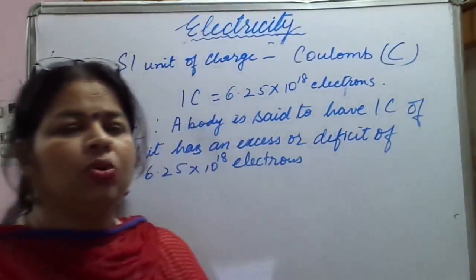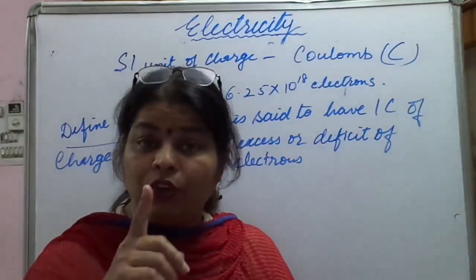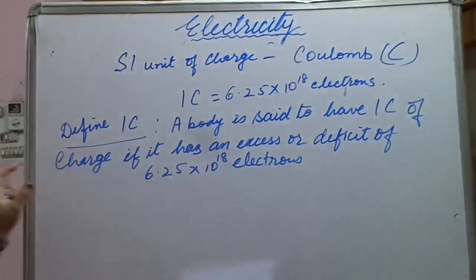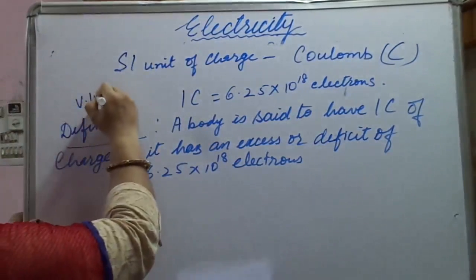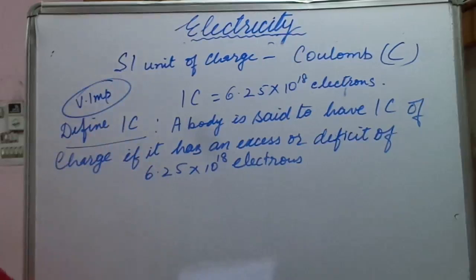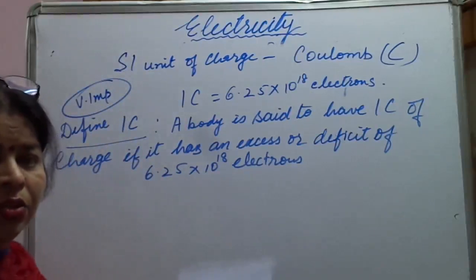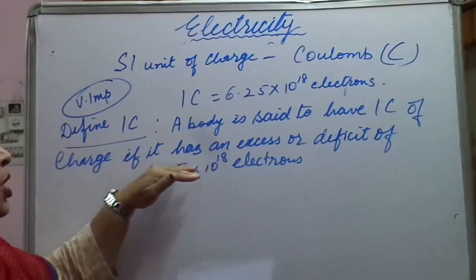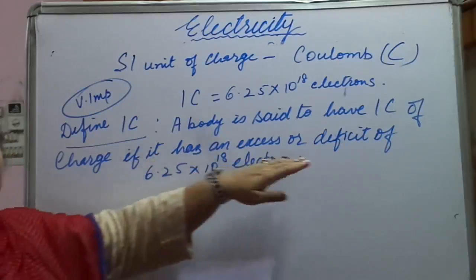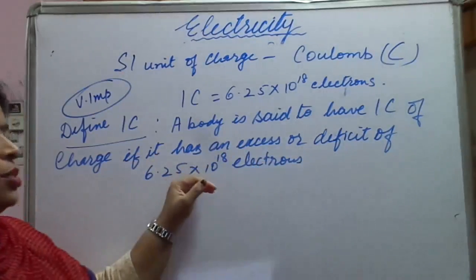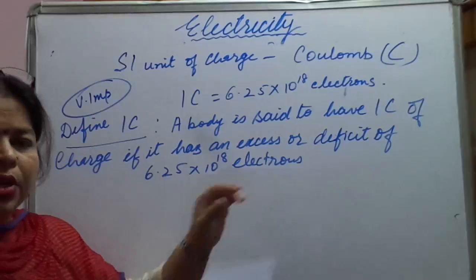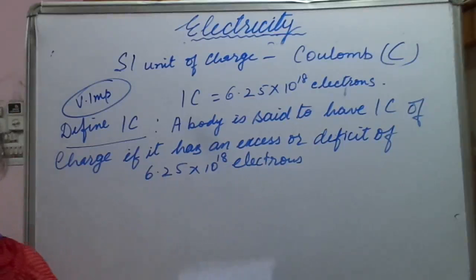It's very important, you have to learn it. It can be asked in the exam. Define 1 coulomb charge. If a body has an excess or deficit of 6.25 into 10 raised to power 18 electrons on it, then we say 1 coulomb charge is present.